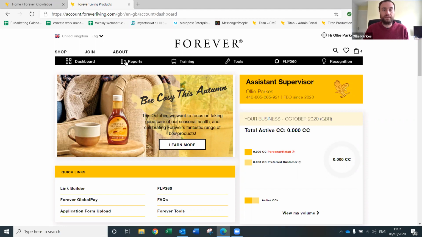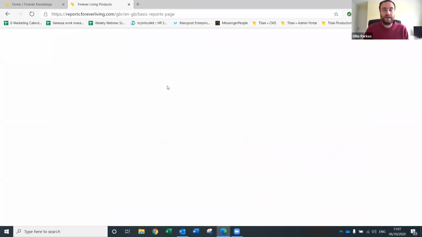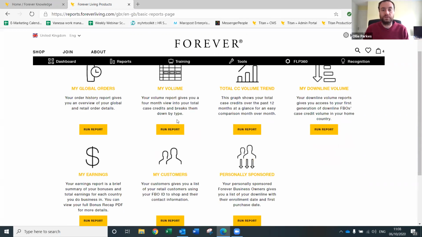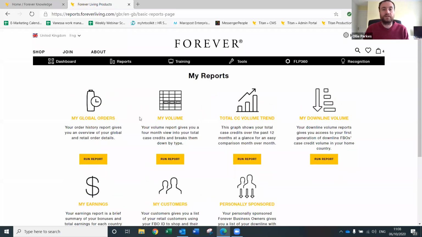So on here, you've got the bar at the top. If you see this black bar, so this is your quick links going on to things like reports. So if you click on the reports, this will bring up your reporting page where you can get access to things like your global orders, your volume, people that you've personally sponsored, your customers, and you can run reports on all of those things through there. These are kind of like the basic reportings that would help you boost your business.